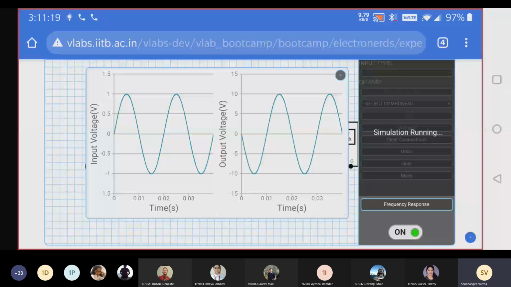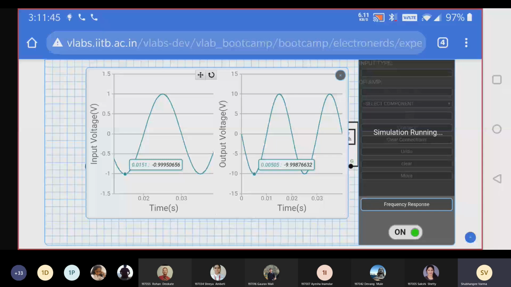See, this is your output signal, input and output. On screen, you can place a dot also. This is the input voltage, and this is your output voltage.